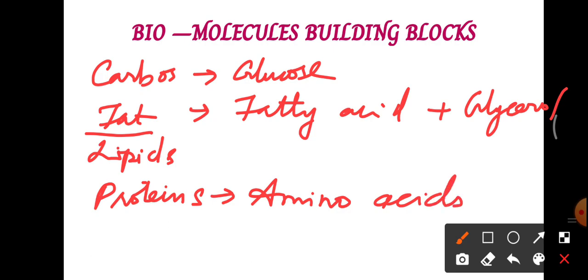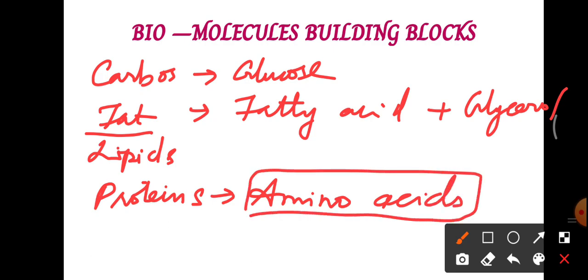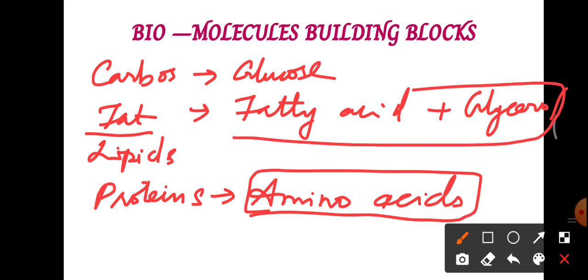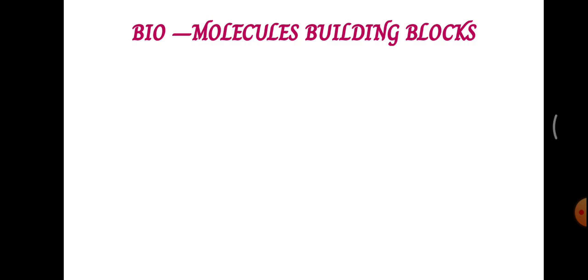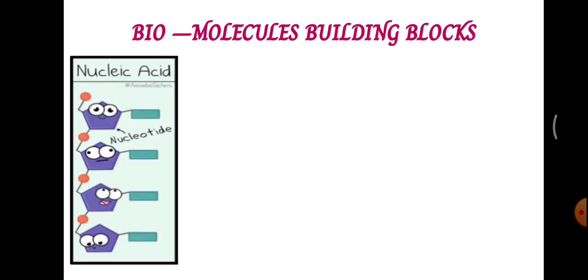See here, how these are built up by our body. Shall we see how our body makes use of this, or how it builds up into larger molecules? So here, the first one is nucleic acid.